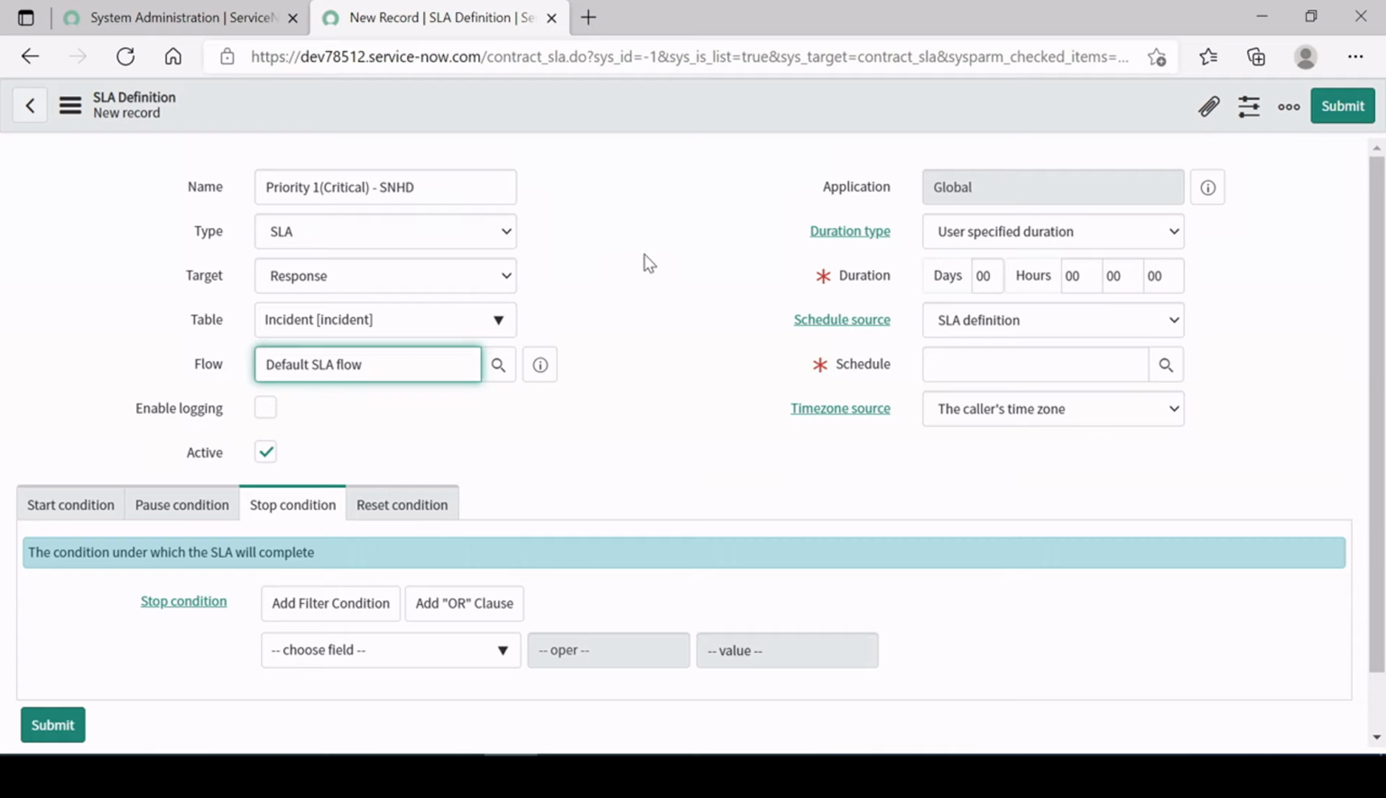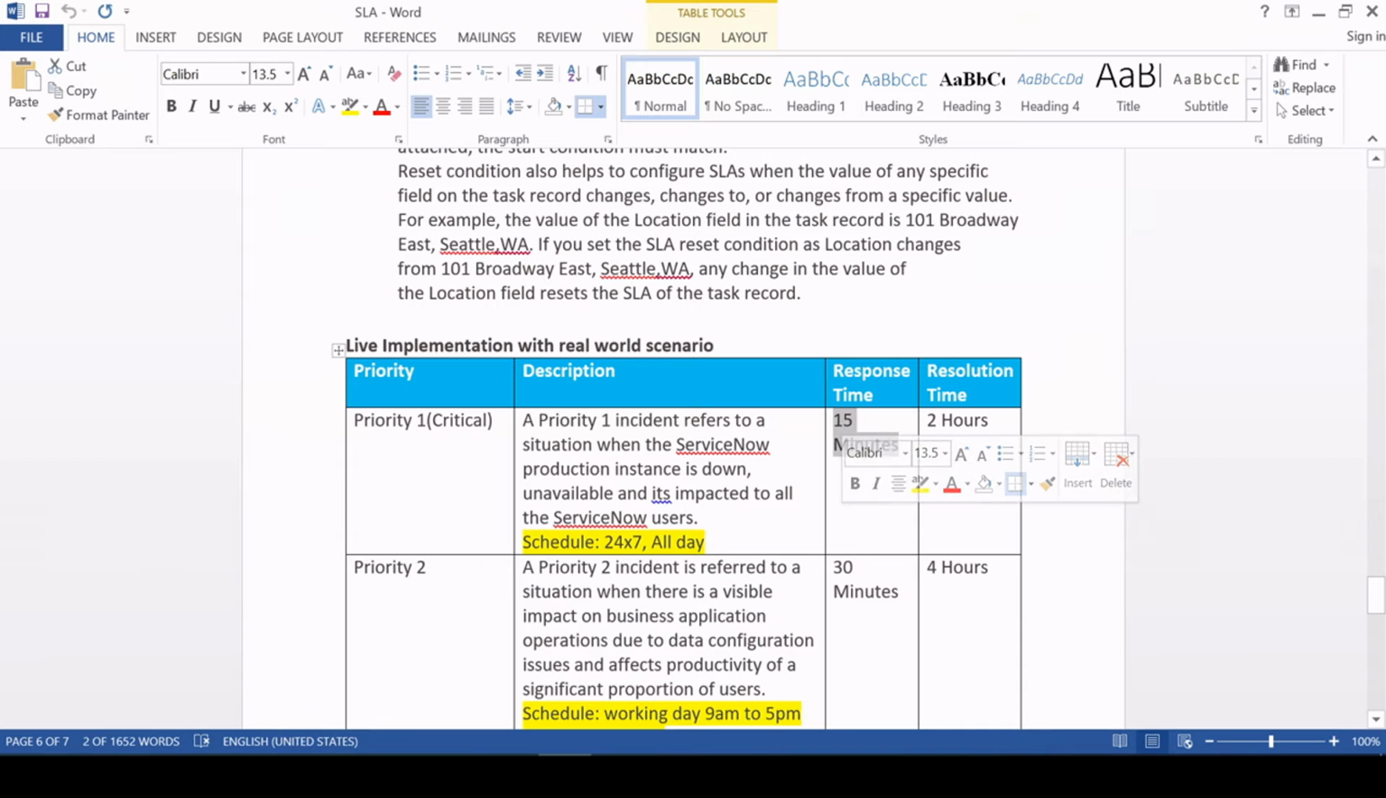We don't have a workflow. We will create a workflow for sending an email notification, which we will cover in the next video, how we can attach a workflow and send a notification on the completion of 25%, 50%, 75% or 100%, right? As of now I'm just keeping it default. Here we will just give 15 minutes, because as per the data, response time should be 15 minutes. So there is one SLA that is for response.